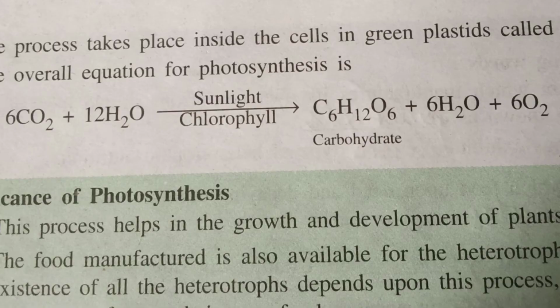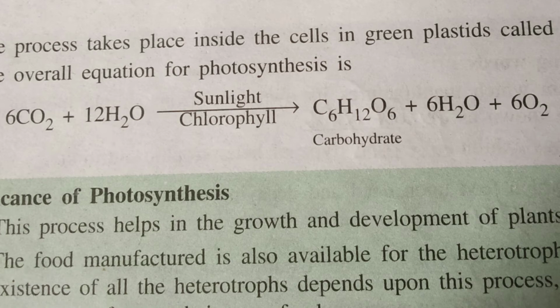Then we will get the product C6H12O6, the carbohydrate, which is the energy product of the plants, and we also get oxygen molecules. 6 oxygen molecules will also be present in the product part of the equation, and some molecules of water are also produced. So this is the whole equation of the photosynthesis process.